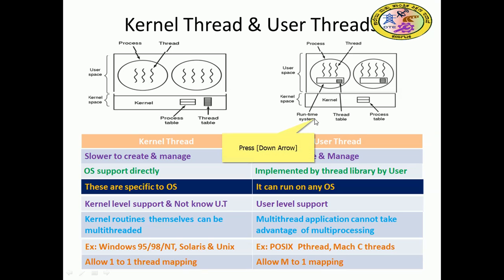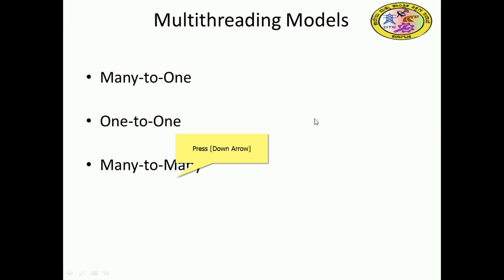So let me continue to the next topic, that is, how to establish a relation between these multiple threads. We can achieve the relation between the user thread and kernel thread via a many-to-one relation, one-to-one relation, or many-to-many relation, right? The user thread is at the user level and the kernel thread is at the kernel, so they have to communicate. That relationship is called a mapping. This mapping is the multi-thread model: many-to-one, one-to-one, many-to-many.